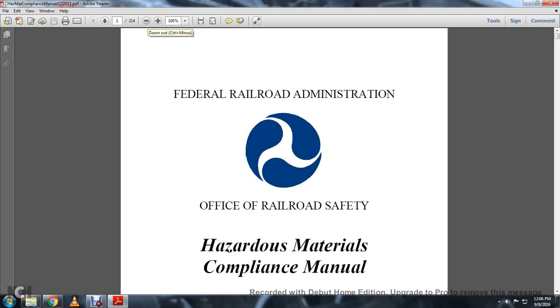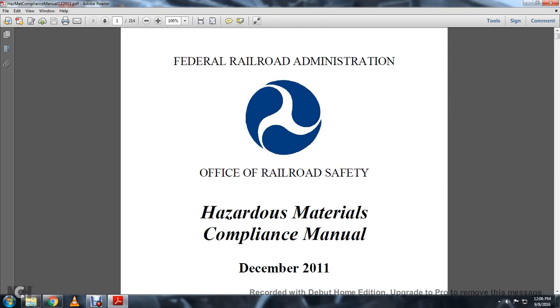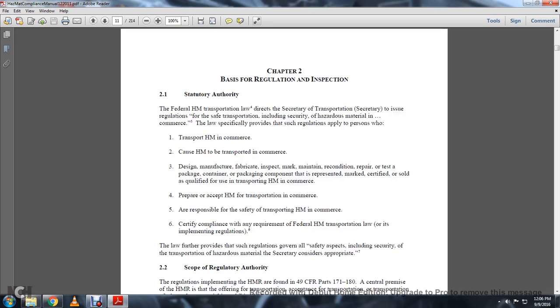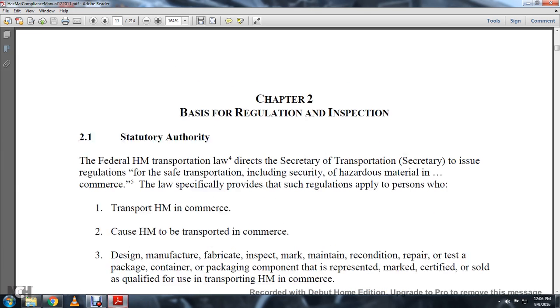Federal Railroad Administration, Office of Railroad Safety, Hazardous Material Compliance Manual, December 2011. Chapter 2, Basis for Regulation and Inspection.